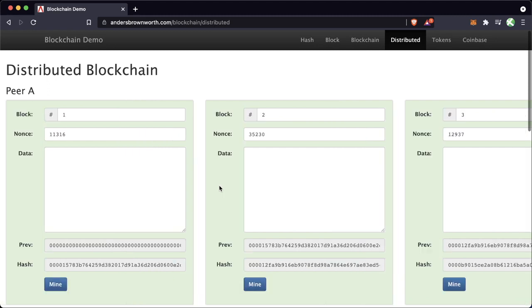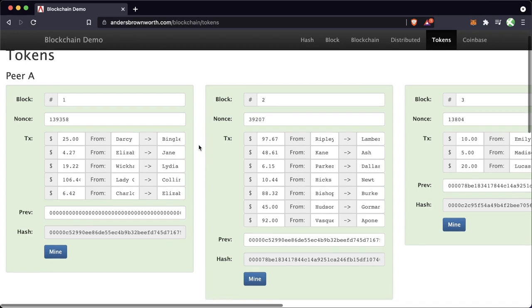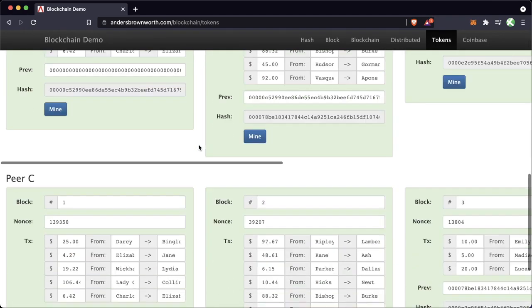That's not right. Now, it might be a little abstract to just look at data, us typing kind of random stuff in here and thinking, okay, yeah, that's data, right? That makes sense. Just kind of random strings in here doesn't really do anything for us. So if we actually go over to the token section here, this is where everything really starts to make a lot of sense. So we have the exact same setup here